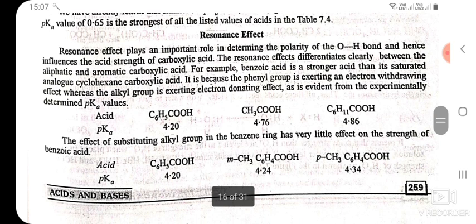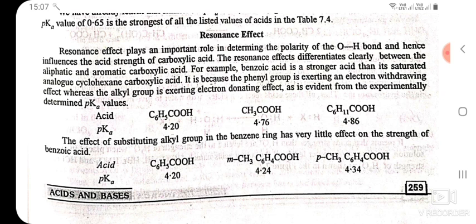Resonance effect. Resonance effect plays an important role in determining the polarity of the OH bond and hence influences the acid strength of carboxylic acid. The resonance effect differentiates clearly between aliphatic and aromatic carboxylic acids. For example, benzoic acid is a stronger acid than its saturated analog cyclohexane carboxylic acid. It is because the phenyl group is exerting an electron withdrawing effect, whereas the alkyl group is exerting an electron donating effect, as is evident from the experimentally determined pKa values.